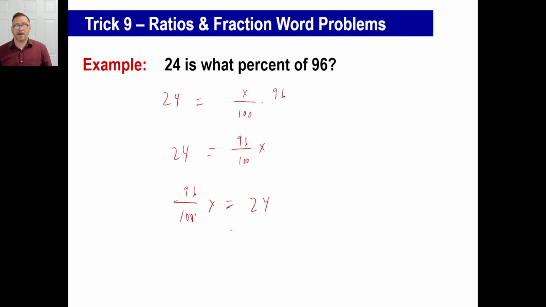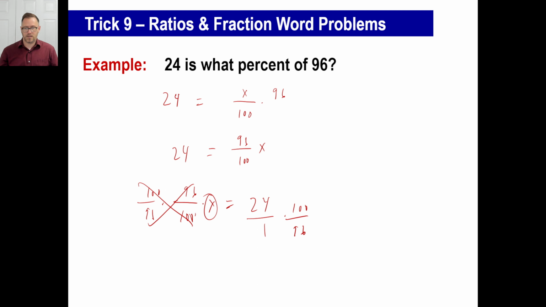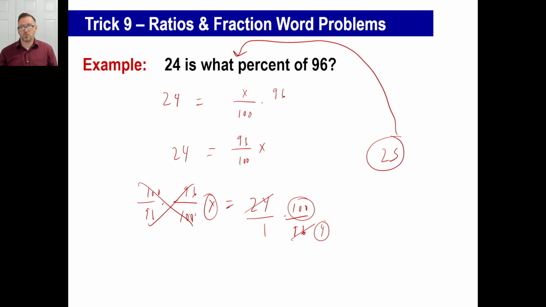Okay, so what we're going to have to do, obviously, to undo the 96 over 100 is to multiply by 100 over 96. So times this by 100 over 96. That goes away to never be seen again. And then we could actually do some reducing if you want to, because 24 goes into 96 exactly 4 times. So we have now 100 divided by 4, which is, of course, 25, which is right. 24 is 25% of 96. And there you go.